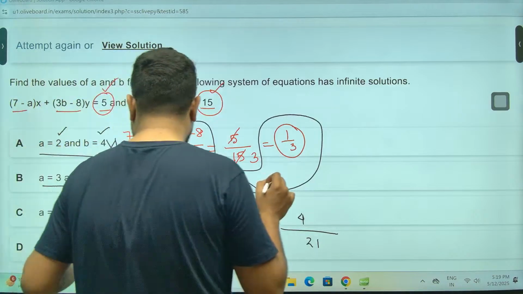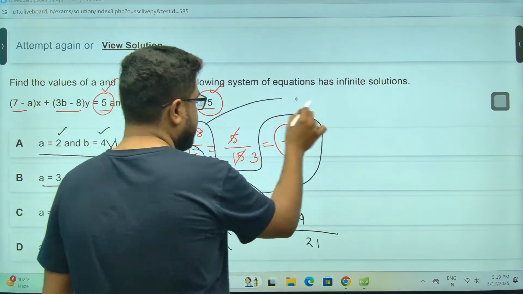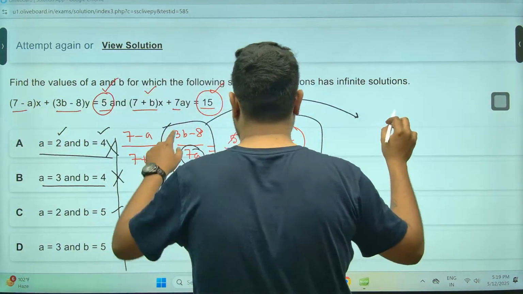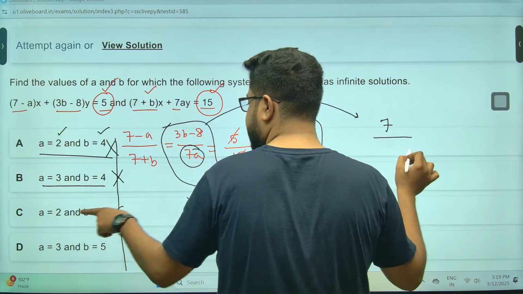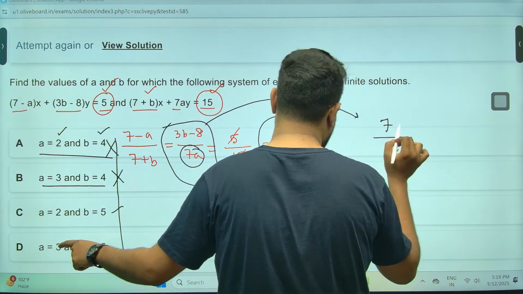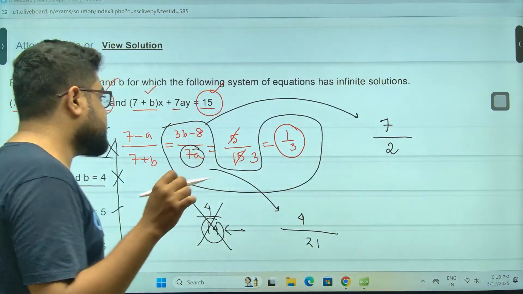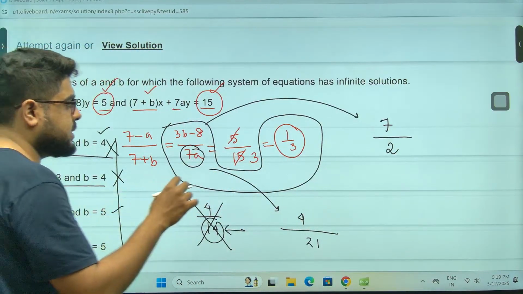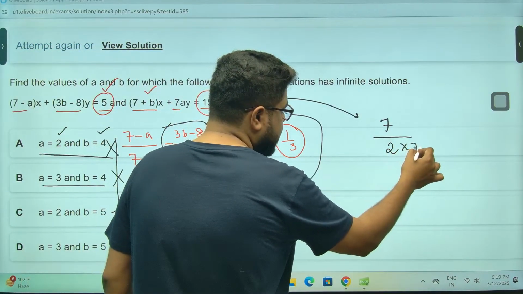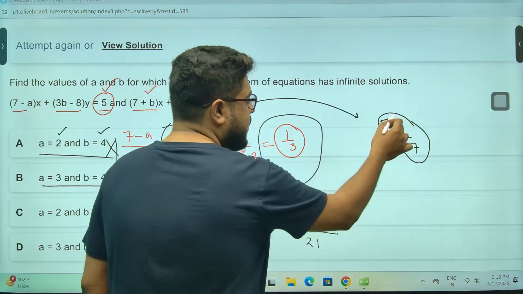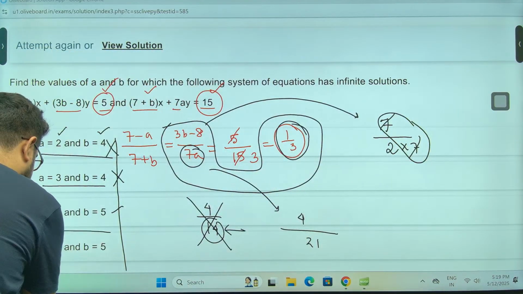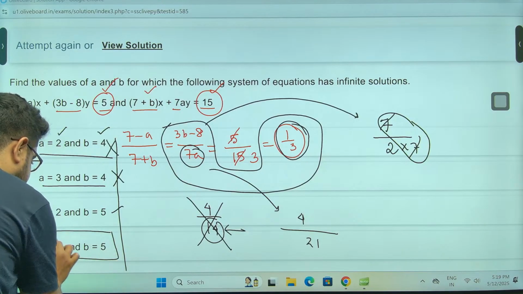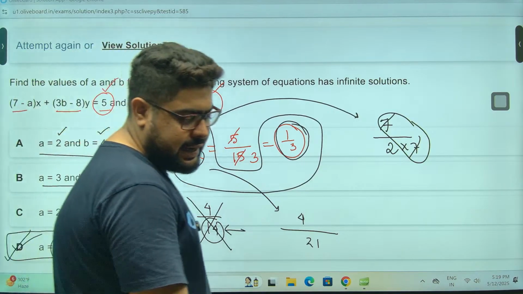Let's see. B equal to 5 gives us 7 on top. If I put B equal to 5, 3 into B is 15 minus 8, 7. But 7 into 2, A is 2. But it is giving us 1 by 2, and I need 1 by 3. So definitely the only option, D, is the answer. Here it is 3.